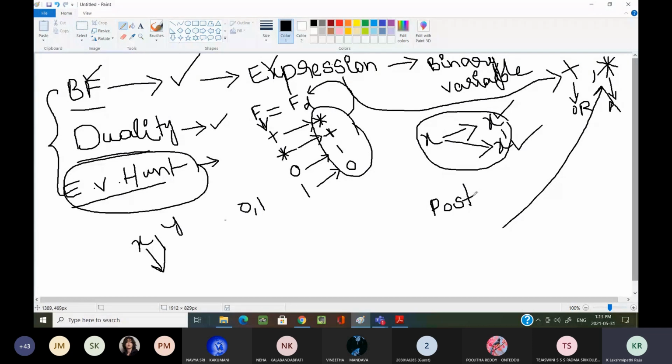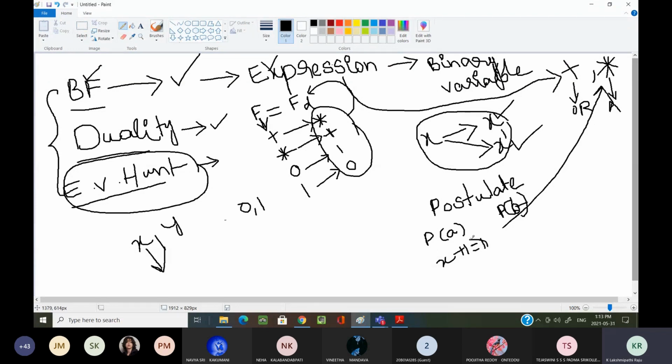He proposed some postulates. Those postulates are divided into two parts, part A and part B. If we know the part A postulates, we can get the part B postulates. How? By calculating the dual of the part A postulate. Suppose this is one postulate, x plus 1 equal to 1. This is a part A postulate.